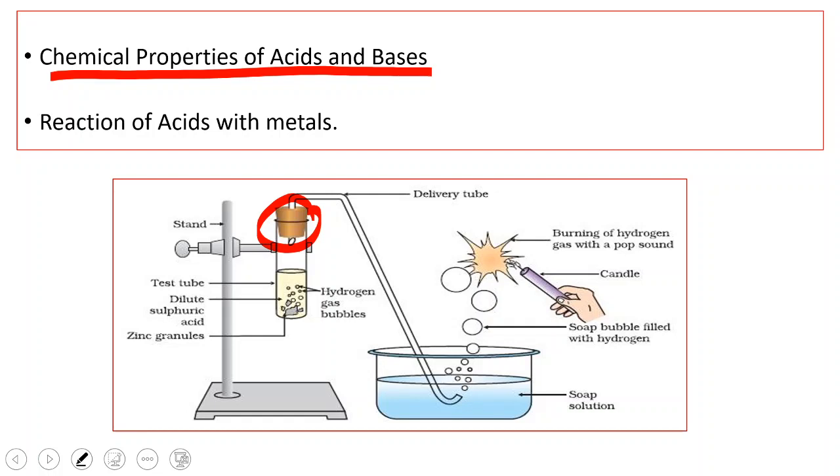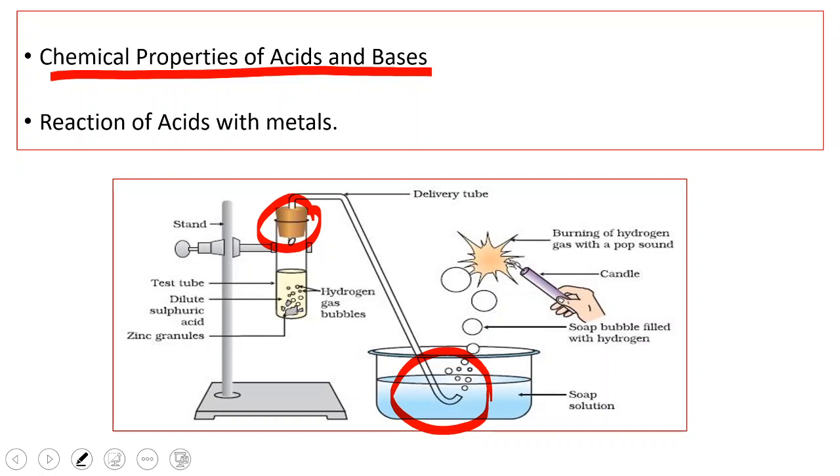One end of the delivery tube is inside the test tube and the other end is inside the trough which contains soap water. Right. After some time you observe small bubbles coming out from the soap water. Now bring a burning candle near the soap water. You observe that the candle burns with a pop sound, or you can bring a burning matchstick, and it will burn with a pop sound. So this is a lab activity which shows the reaction of acids with metals.